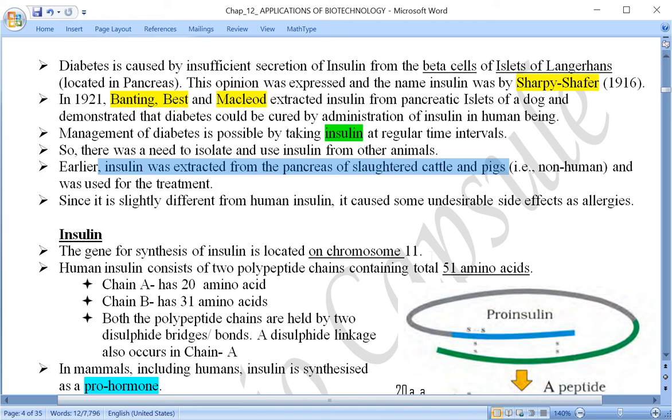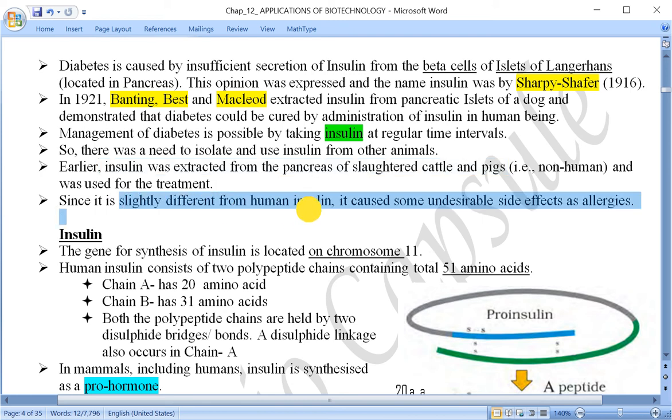Now this insulin is slightly different from human insulin. And because of that, it caused some side effects, some undesirable effects, in the form of, let us say, allergy.